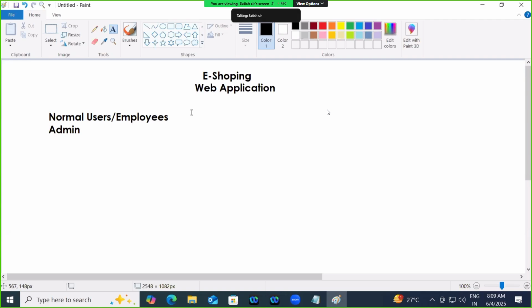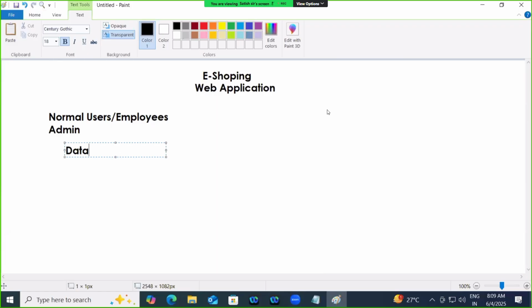But Django provides an inbuilt admin interface by using which you can manage the database.